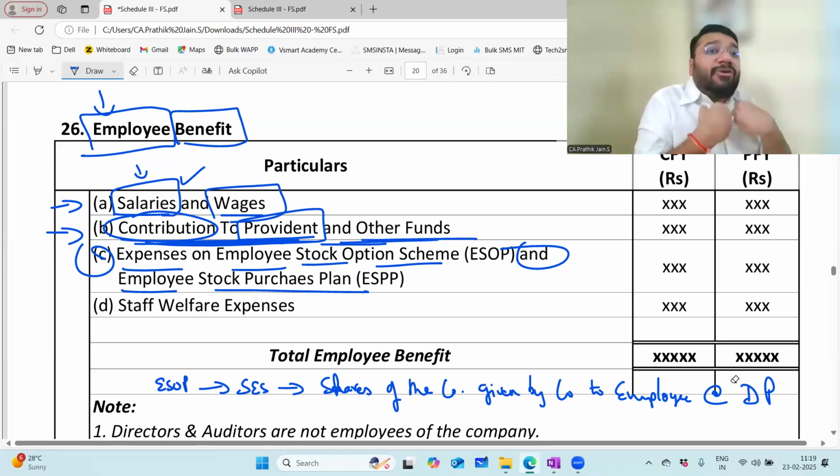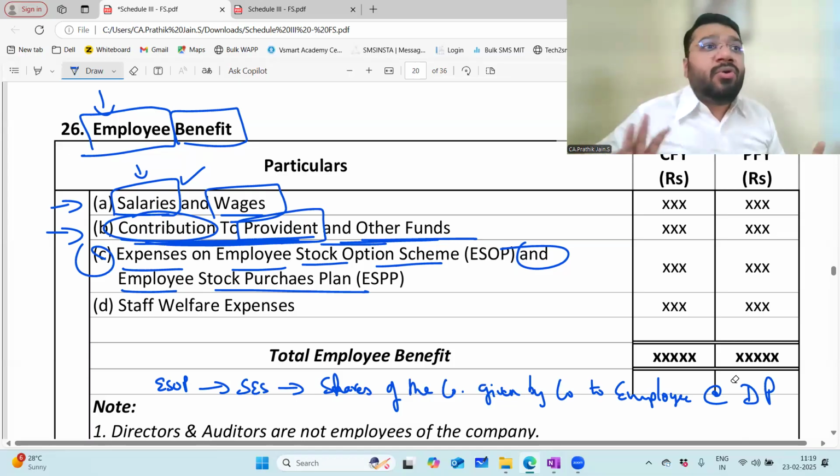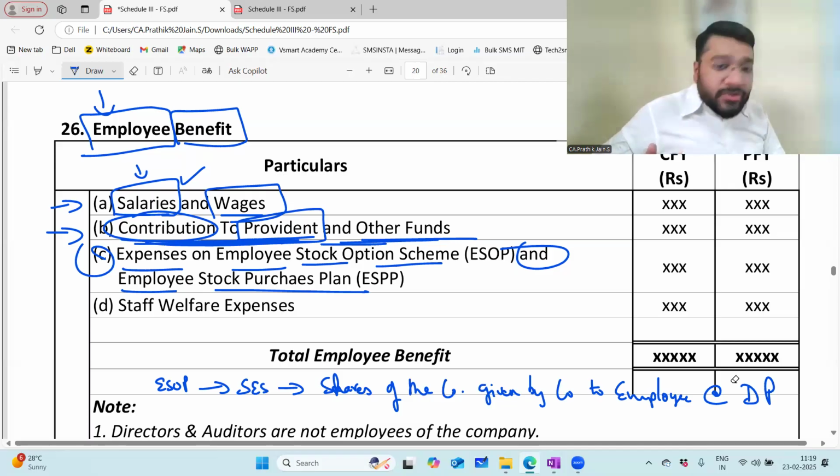It is my baby. I have to take care of my company like that. He will not think about extra time. He'll go and do everything that is required to do. So now this is called as employee stock option plan.